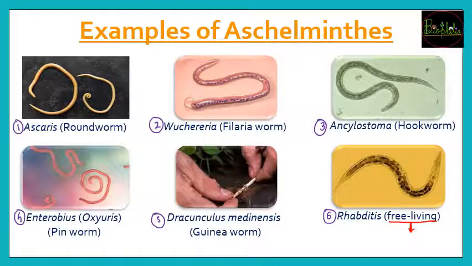Very important, it will be free living roundworm. और बाकी के जो worms होंगे, these are going to be the endoparasites. So very important question, only free living जो roundworm है वो कौन सा होगा? It will be the Rhabditis, and others are going to be the examples of endoparasites.